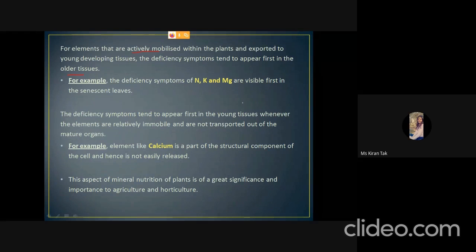Then the other type of elements are relatively immobile elements. They are the elements that cannot move from one part of the plant to the other, like calcium. Calcium is a structural component of the cell wall. That's why it cannot move from one place to another. So the deficiency symptoms will first appear in the younger leaves and not in the older leaves.